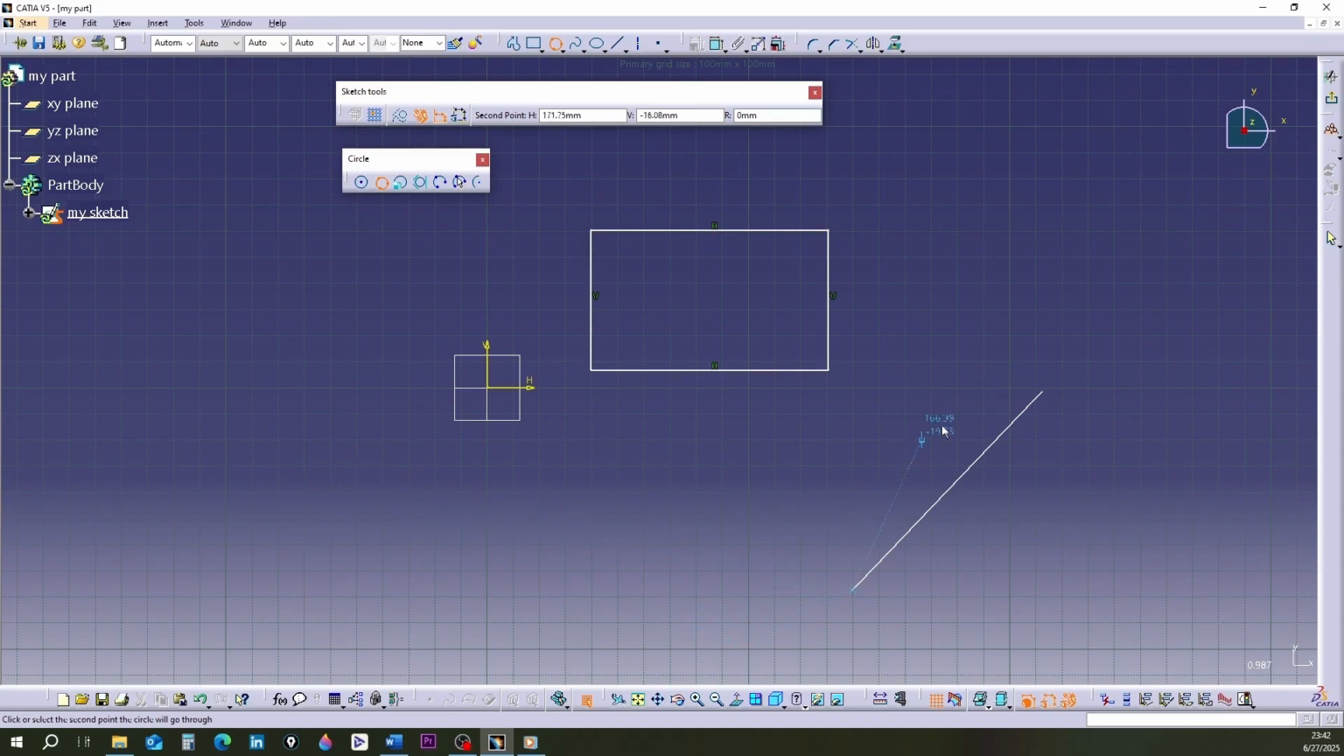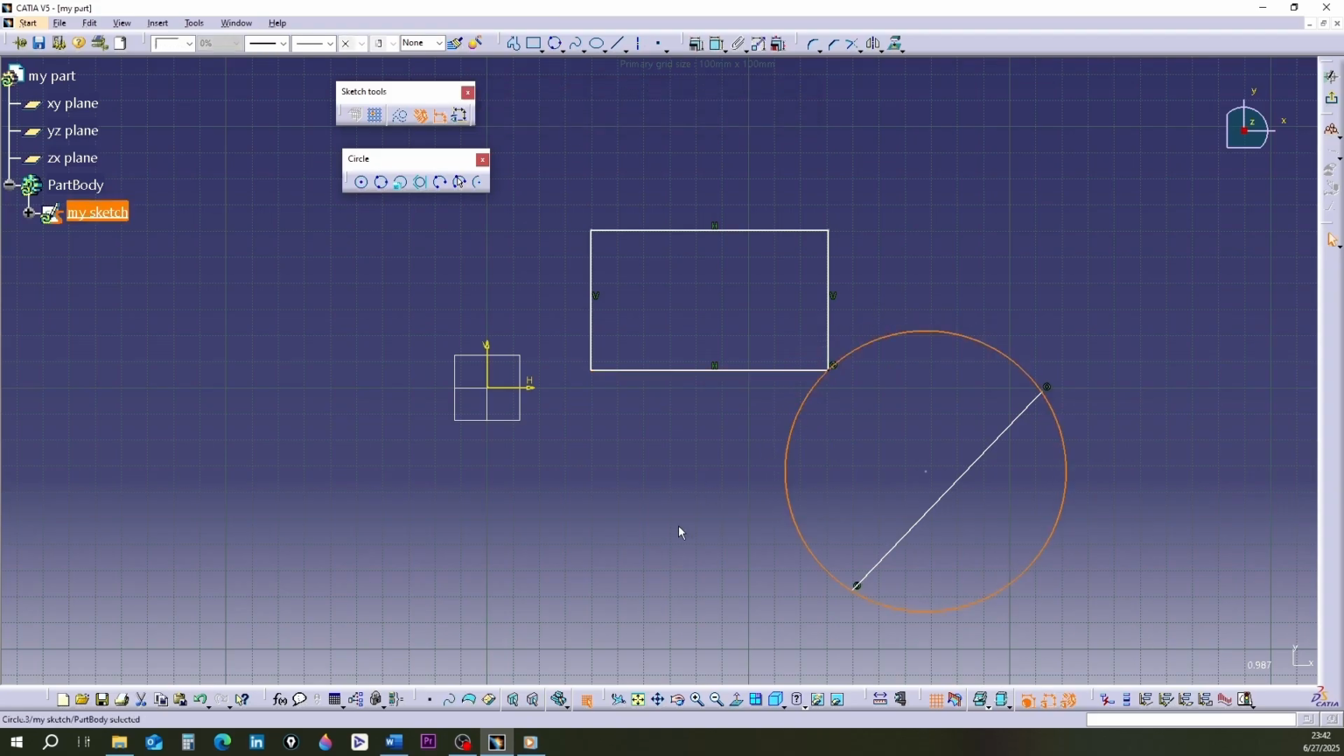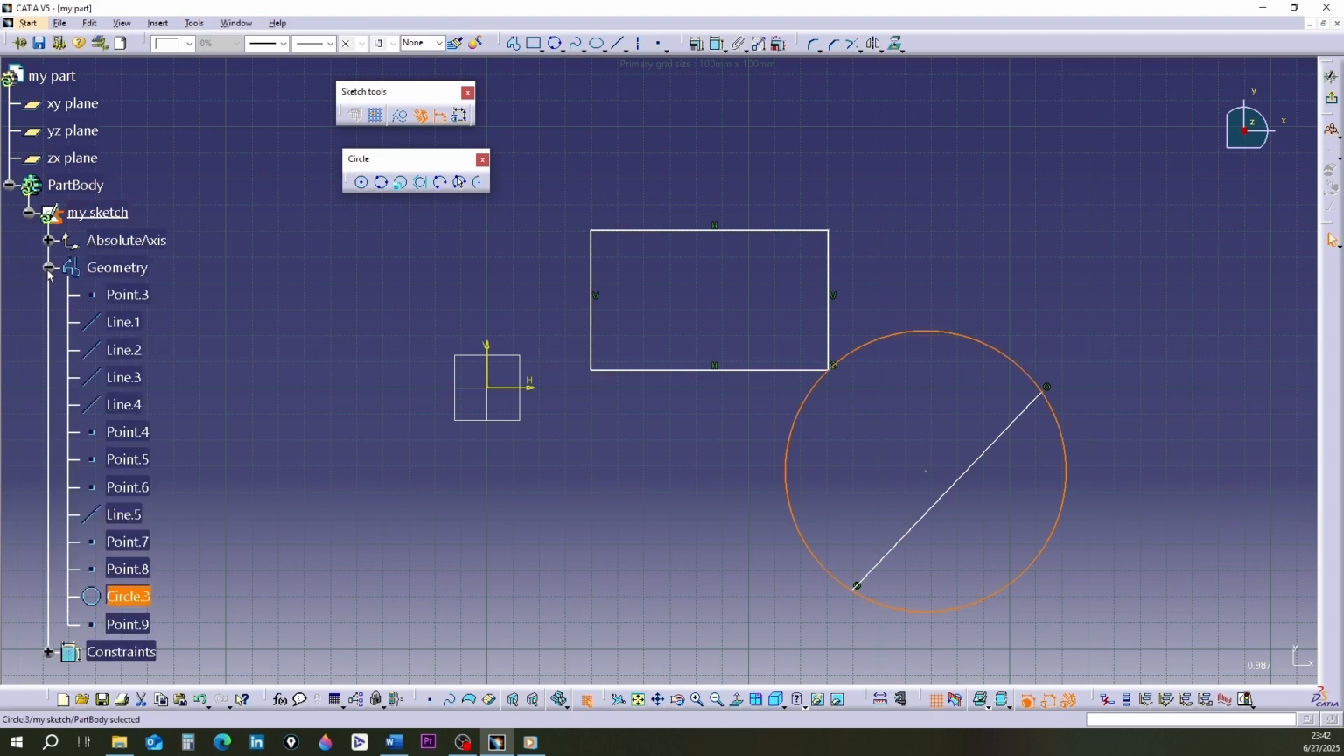We do the same for the other end of the line and the corner of the rectangle. Do you remember that in the design tree, a rectangle included 4 lines and 4 points? Now the circle is drawn.